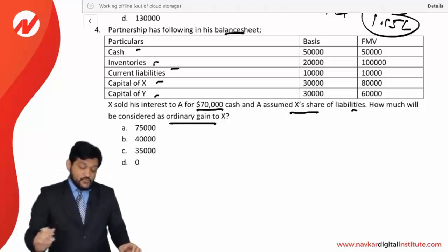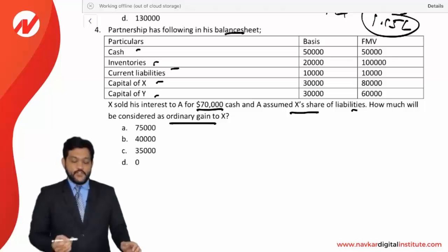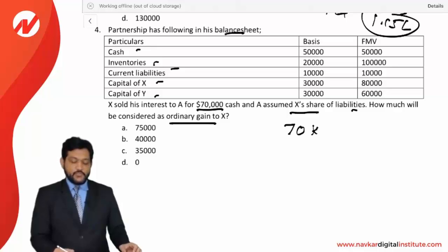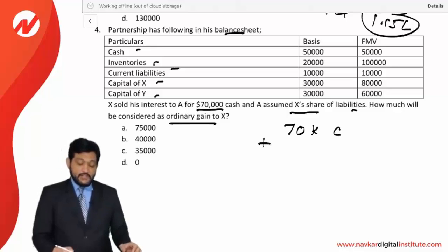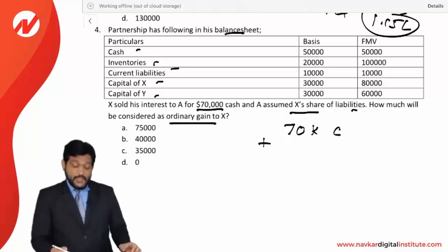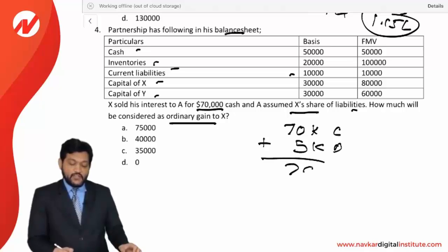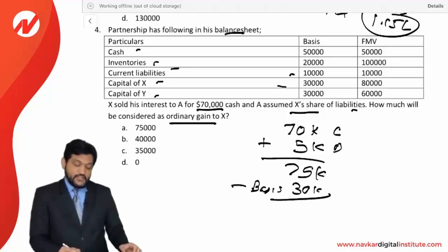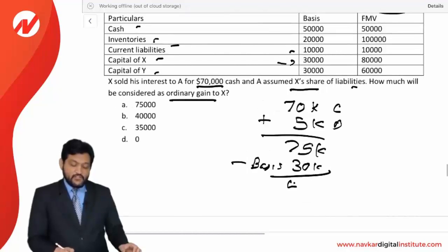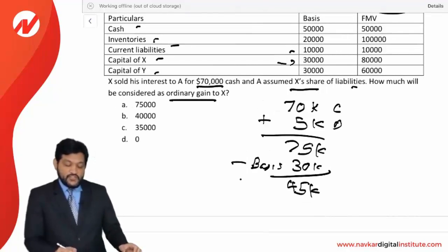Okay, now let's see. First of all, let us calculate the total gain. See, he's selling the share for 70,000 cash plus the partner's debt assumed by the buyer. Actually the current liability is 10,000, and out of it his share will be half, that is 5,000. 5,000 will be debt assumed. 75,000 is the amount realized. Out of that, his basis in the partnership is 30,000. You can see the 30,000 basis. So 75 minus 30 is equal to 45,000. This is the total gain actually.